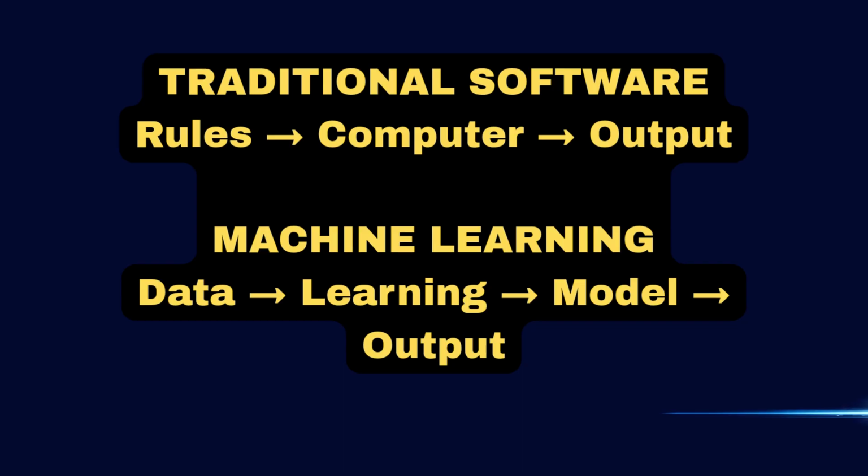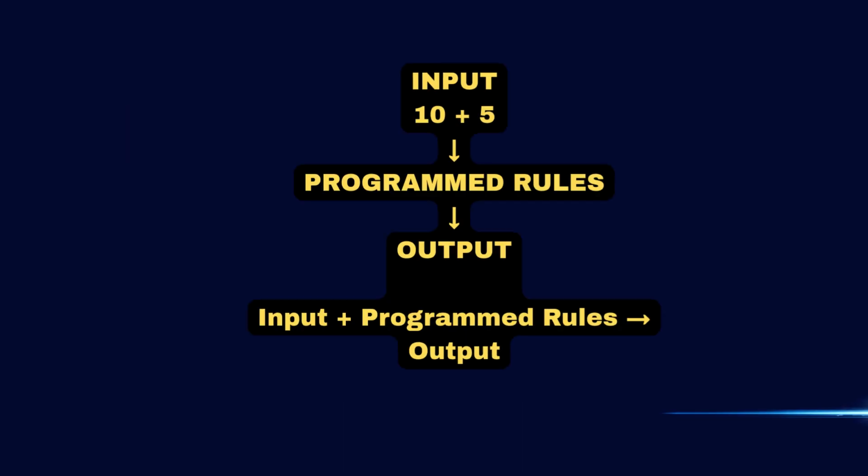Imagine a simple calculator. You enter 10 plus 5. The software follows the programmed mathematical rules and gives you 15. The computer doesn't need to learn addition from thousands of examples. The instructions already tell it how to perform the calculation. This is the basic idea behind many conventional software systems.